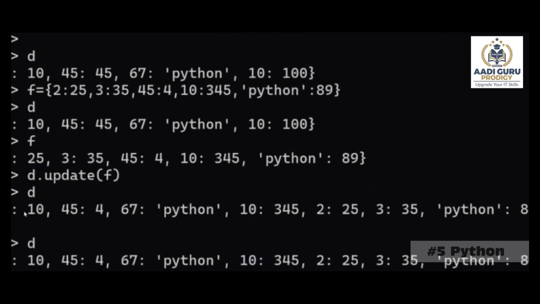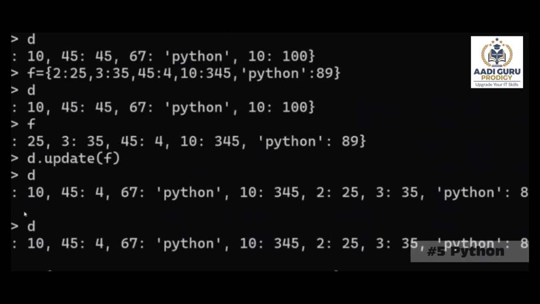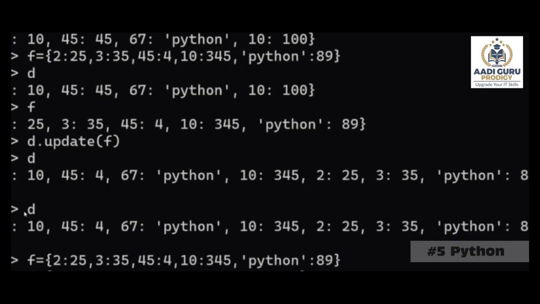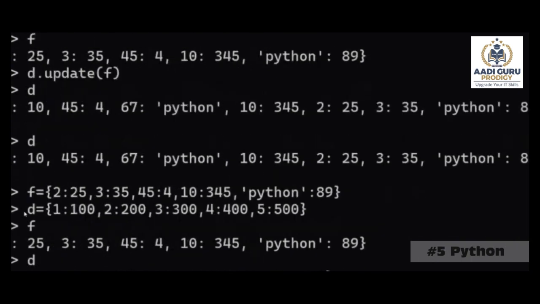Okay, let me take 1 second. So F is one dictionary. Okay, I'm creating D, one more dictionary. The D is like 1 colon 100, 2 colon 200, 3 colon 300, 5 colon 500. This is one more dictionary. Now I have the F dictionary and the D dictionary. Now what I am trying to do is F dot update D.